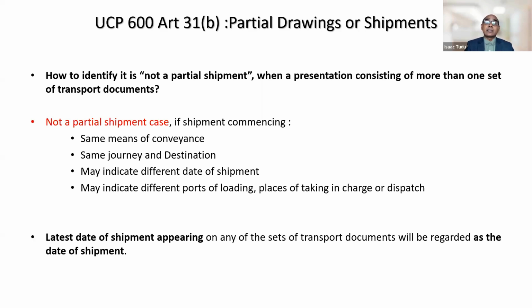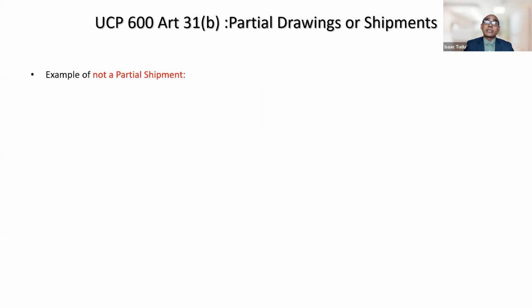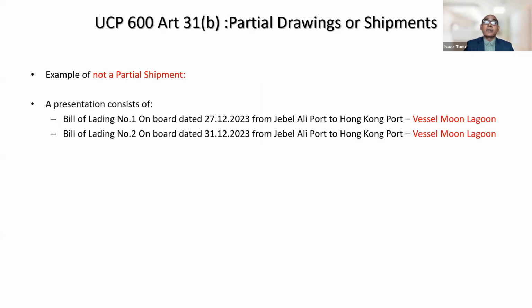So in that case, the latest date of shipment appearing on any of the sets of transport documents will be regarded as the date of shipment, right? So let us understand this in detail. Here we go with an example. Okay, example of not a partial shipment case. A presentation consisting of bill of lading number 1, on board date 27 December, from Jebel Ali Port to Hong Kong Port, vessel Moon Lagoon.